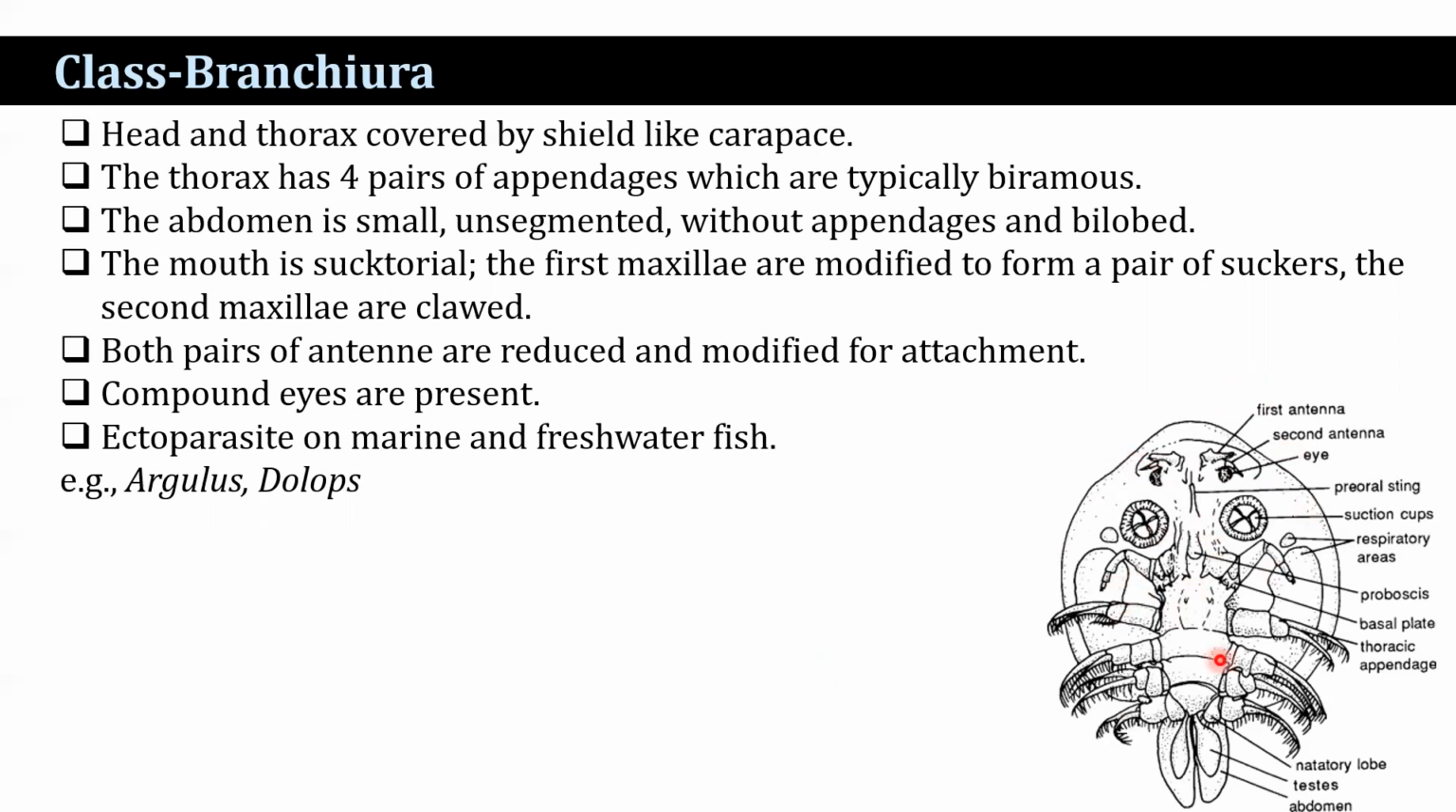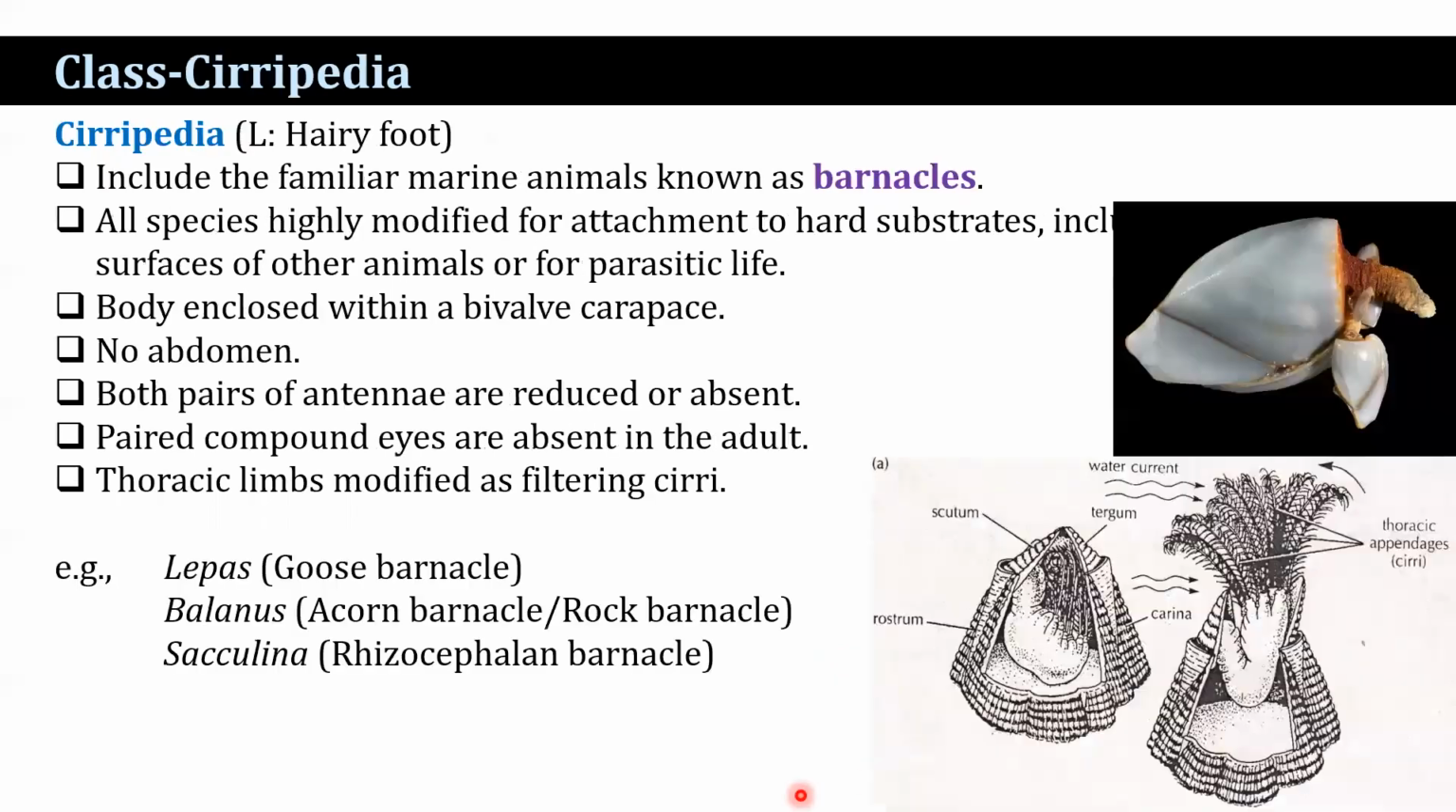The examples are Argulus and Dolops. Plus Cirripedia. Cirri means hairy, pedia means foot. They include the familiar marine animals commonly known as barnacles: goose barnacle, rock barnacle, etc.